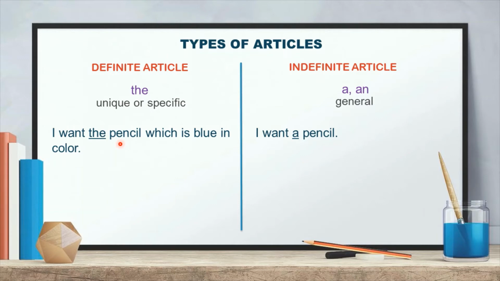So in this way you have to understand where to use the and where to use a and an. The definite article the can be used with unique or specific nouns, and the indefinite articles a and an can be used with general nouns.